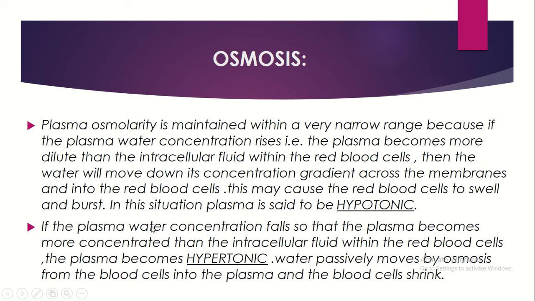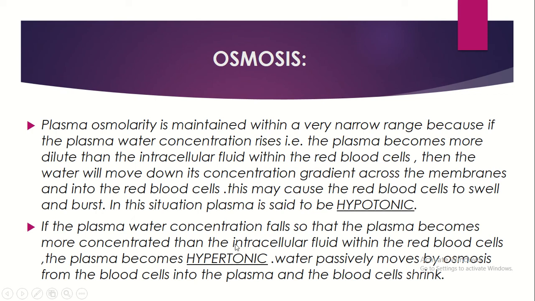If the plasma water concentration falls, so that the plasma becomes more concentrated than the intracellular fluid within the red blood cells, the plasma becomes hypertonic. In this situation, the water level in the plasma is less, while the intracellular fluid in the red blood cells has a high water concentration.